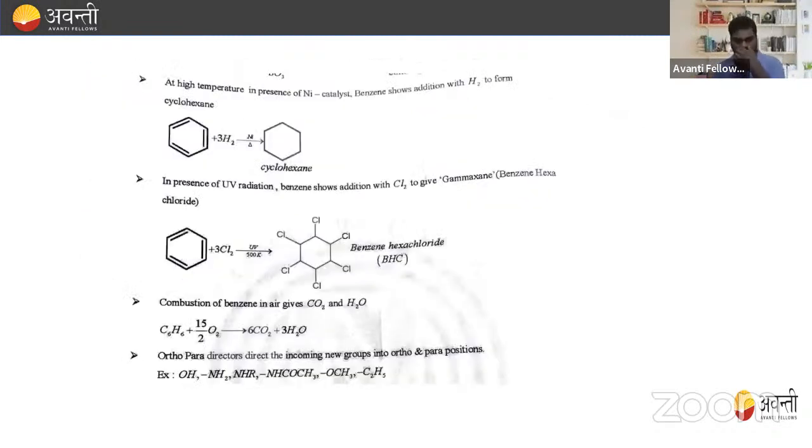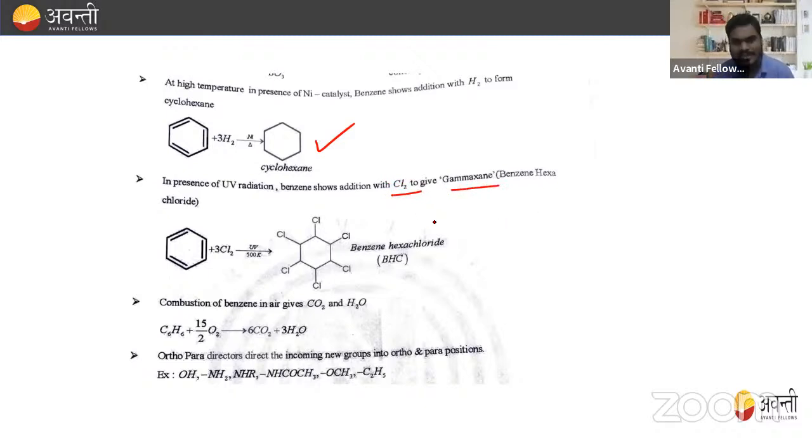Now, some important reactions of benzene: at high temperature in the presence of a nickel catalyst, benzene shows addition with H2 to form cyclohexane. Similarly, in the presence of UV radiation, benzene shows addition with Cl2 to give gammexane, that is benzene hexachloride.